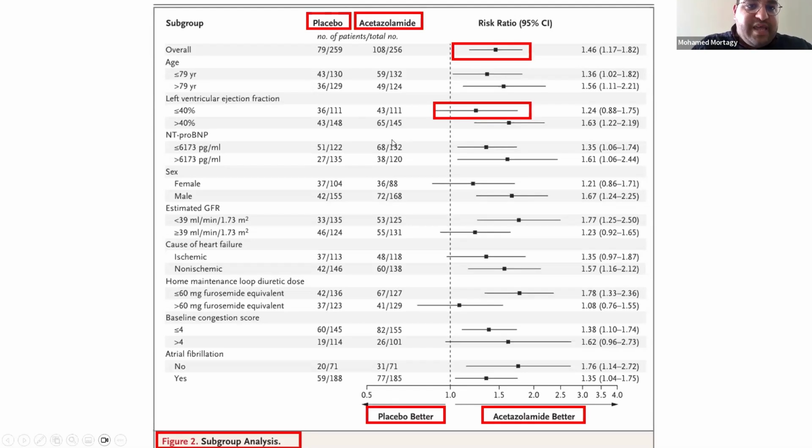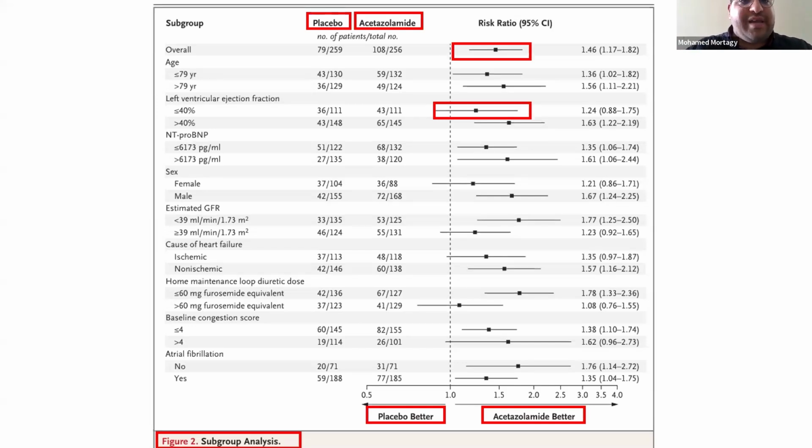If you look, for example, at the heart failure for people who have less than 40% ejection fraction, you will see that the line is really wider and crosses the midline, meaning there is no difference between placebo and acetazolamide in patients with less than 40% ejection fraction. So this limits the generalizability. I cannot really use acetazolamide then in patients who have less than 40% ejection fraction, but I can use it maybe in more than 40. So this subgroup analysis is really important.